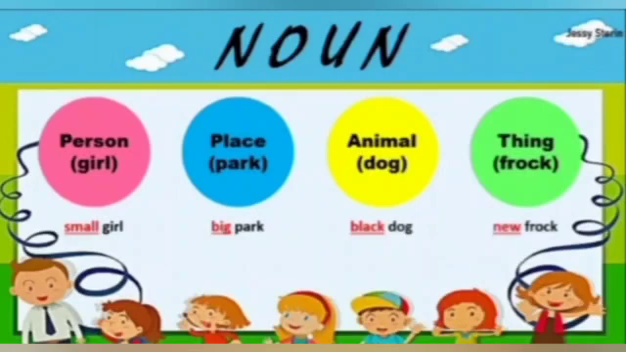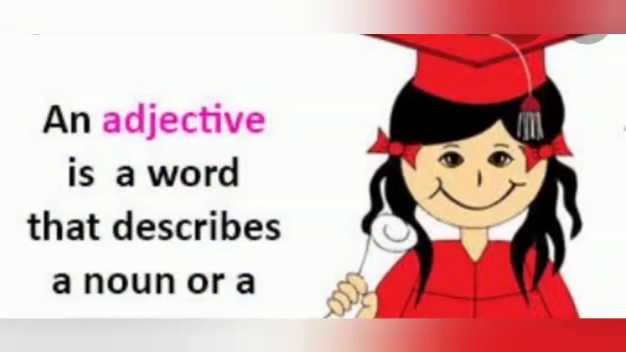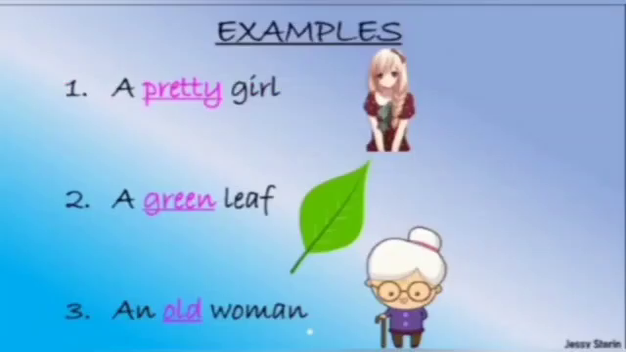Okay. Children, hope you understood what is adjective. I want to repeat it. The word that describes noun, noun means name of person, place or thing, are called adjective. Now take some examples. Number 1, a pretty girl. Children, can you see the picture? A pretty girl. Pretty is the describing word, whereas girl is noun.